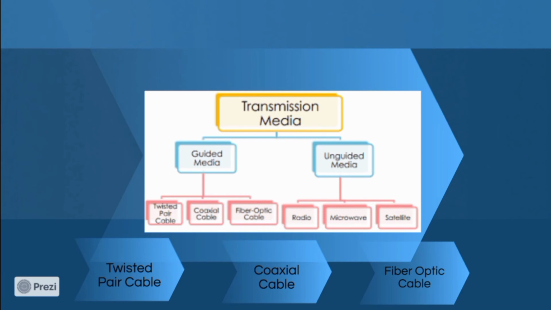Next one, transmission media. Transmission media is a pathway that carries information from sender to receiver. Transmission media is classified as guided media and unguided media. Guided media is a wired medium, where signals are transmitted through physical links. Unguided media is a wireless medium. Guided media is classified into three types: twisted pair cable, coaxial cable, and optical fiber cable. Yes, let's discuss cables.